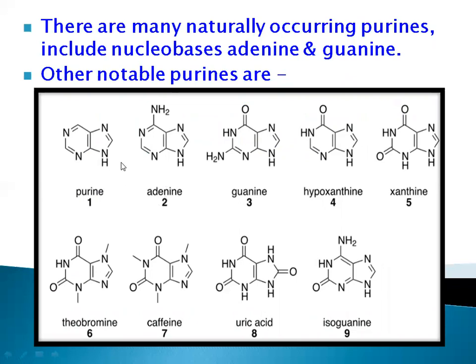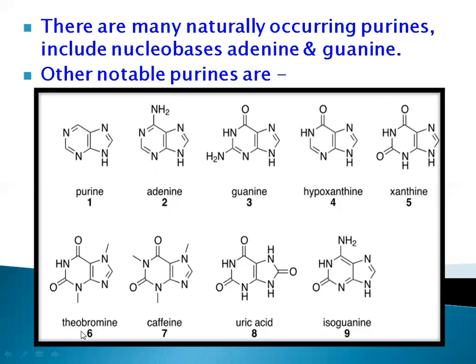The only change is that one amino group is there, amine group is there. Okay, NH2 group is there on the carbon position. Okay, if there is one amino group present, then it is an adenine. After that, let's see about the guanine. In guanine, there is one carbonyl group present and one amine group is present. Okay, in hypoxanthine, there is only one carbonyl group present. Okay, after that, in xanthine, what happened? There are 2 carbonyl groups.